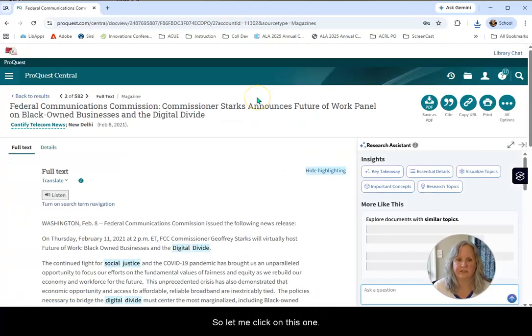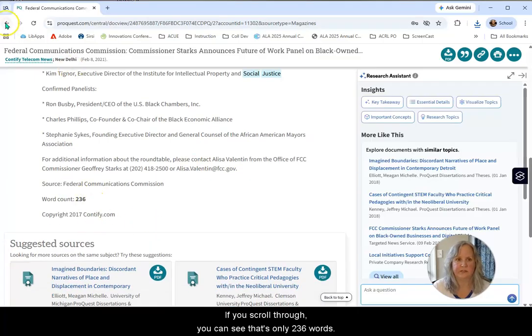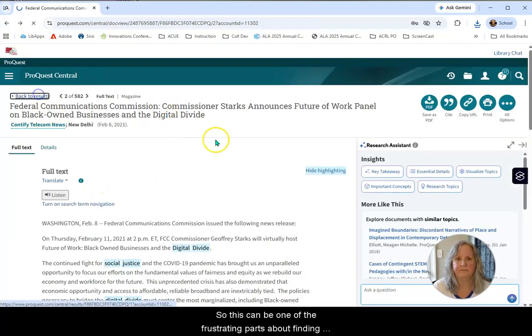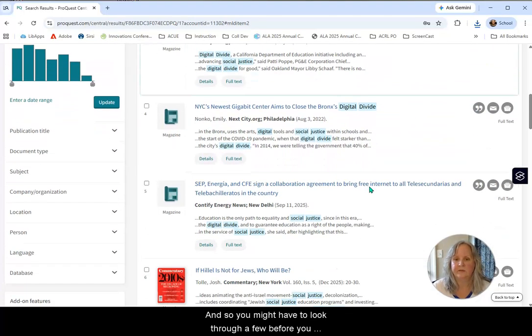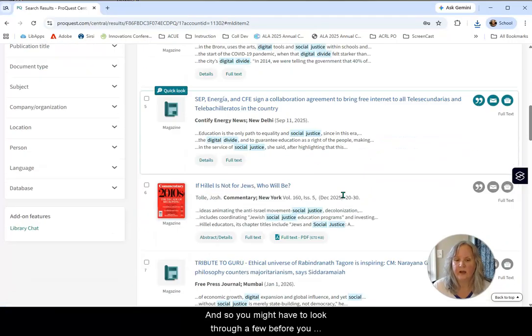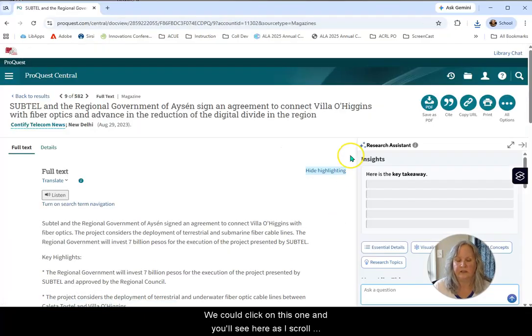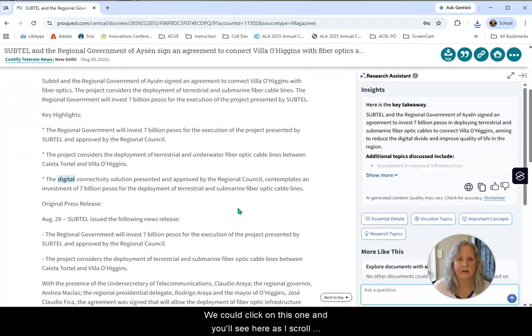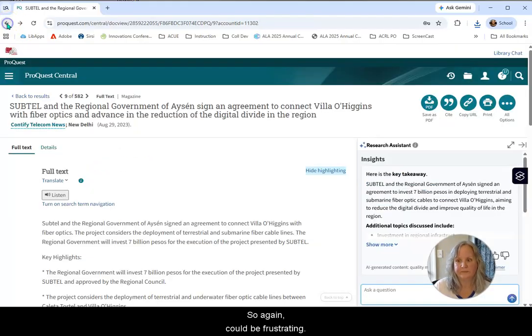So let me click on this one. If you scroll through, you can see that's only 236 words. So this can be one of the frustrating parts about finding a magazine article, just finding one that is long enough. And so you might have to look through a few before you find something that you feel like is really going to work well for you. We can click on this one and you'll see here, as I scroll through, 598 words. So again, could be frustrating.